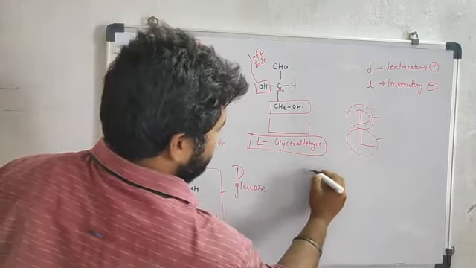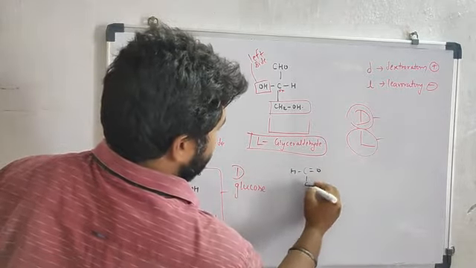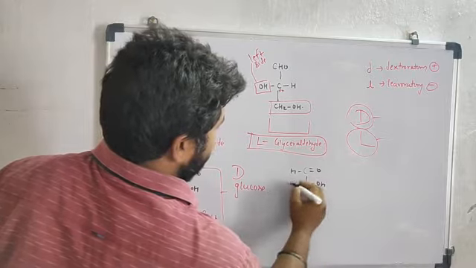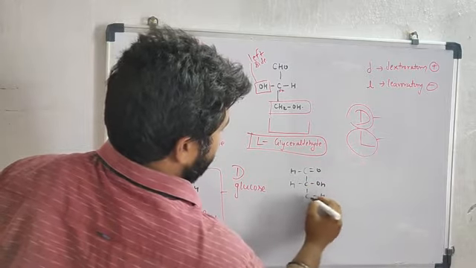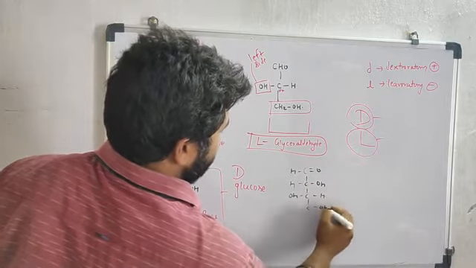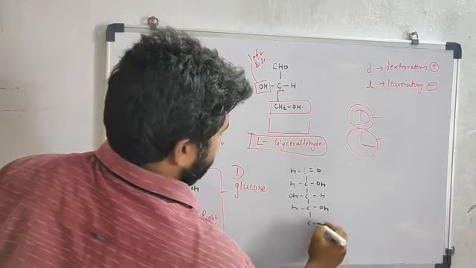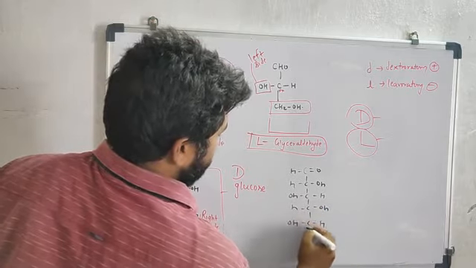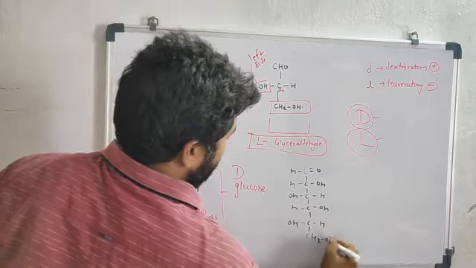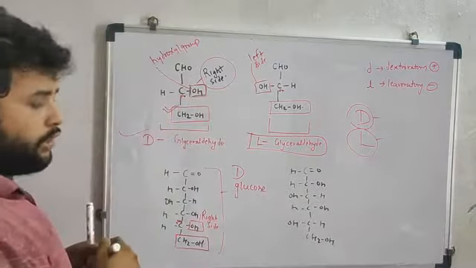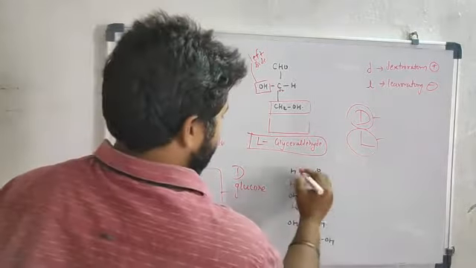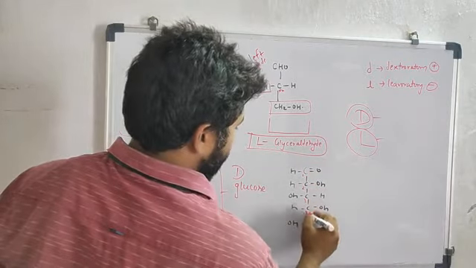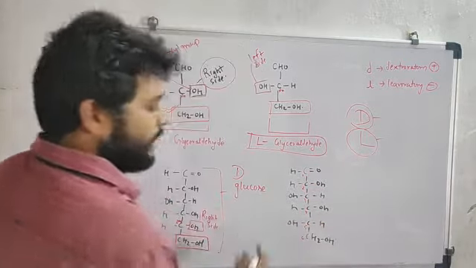structure may also be drawn. C double bond O H, C O H, H, C H OH, C OH, H, C H OH, CH2OH. It is also a glucose. 1, 2, 3, 4, 5, 6. There are 6 carbons.